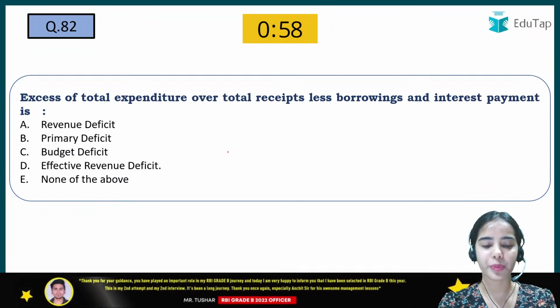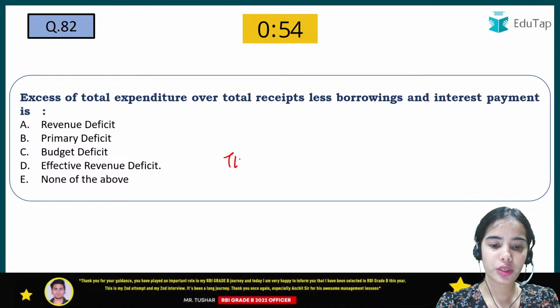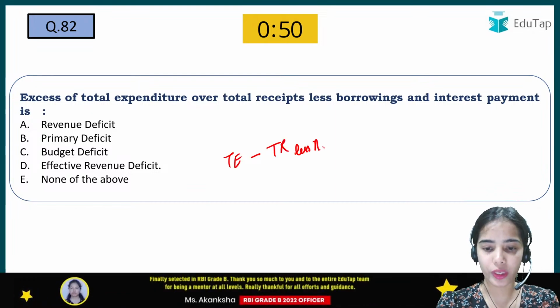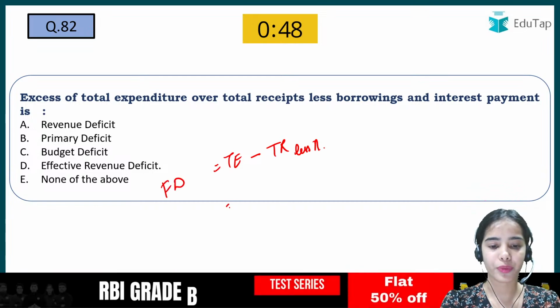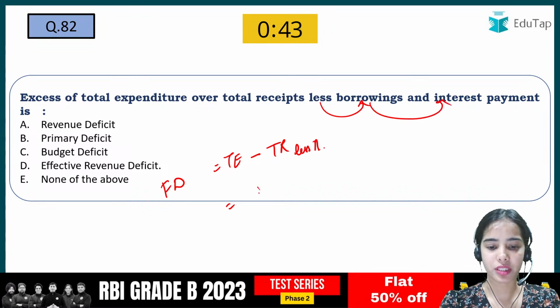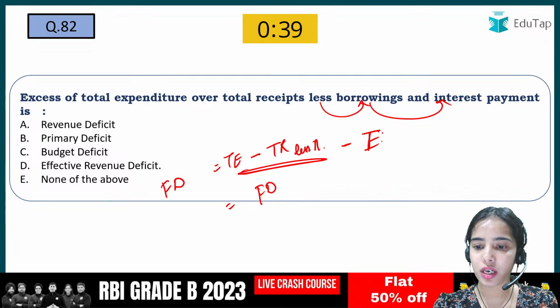Excess of total expenditure over the total receipts less borrowings. This is fiscal deficit. Okay. Less borrowings and interest payments. So that means from the fiscal deficit, we are also deducting the interest payments.